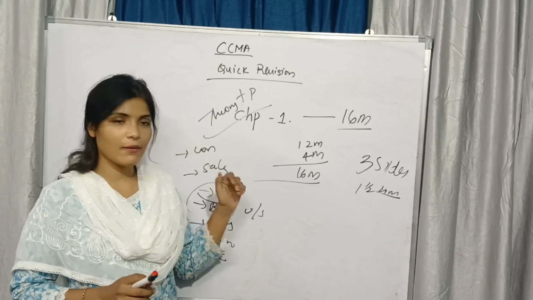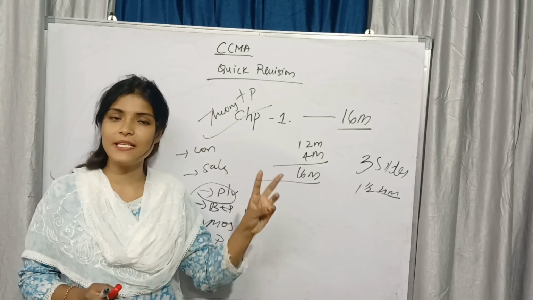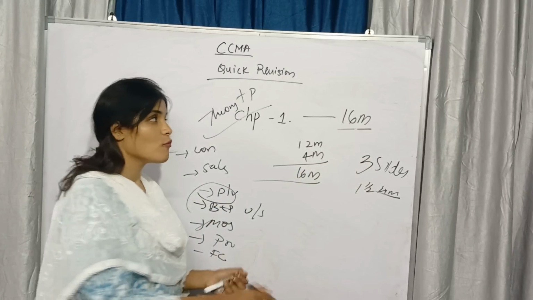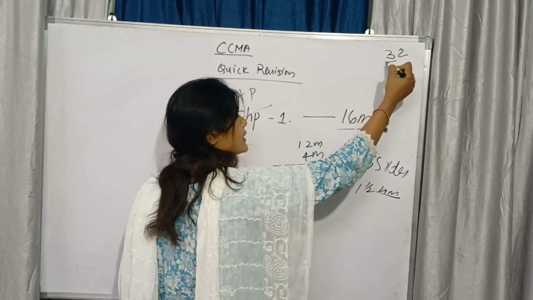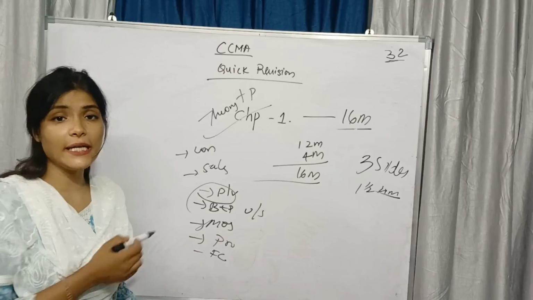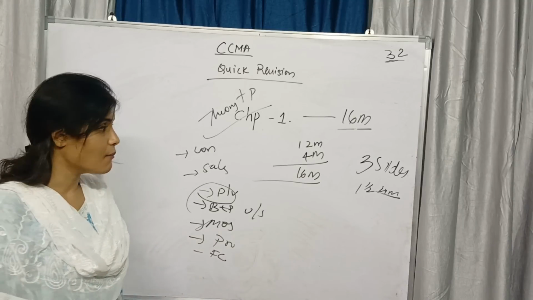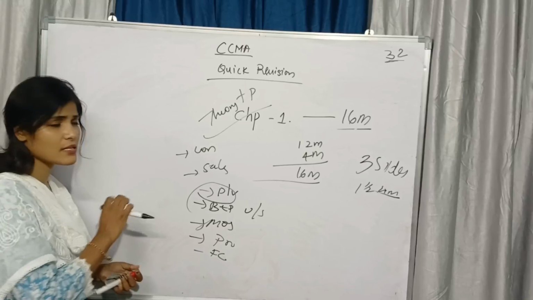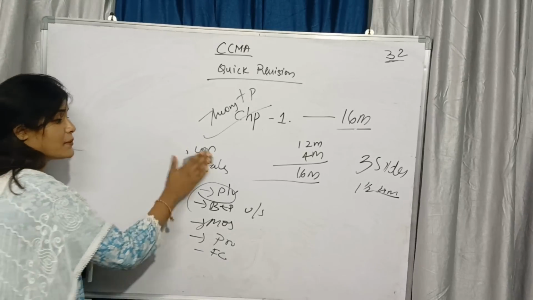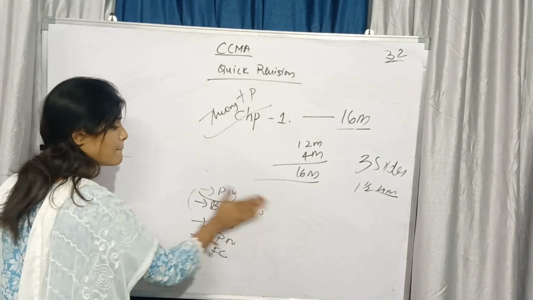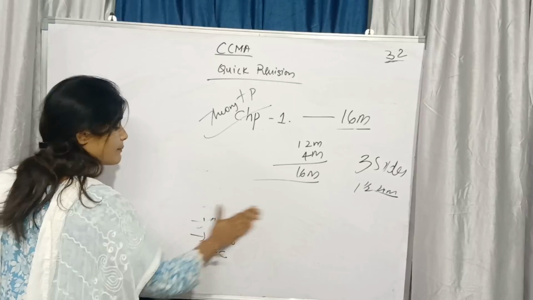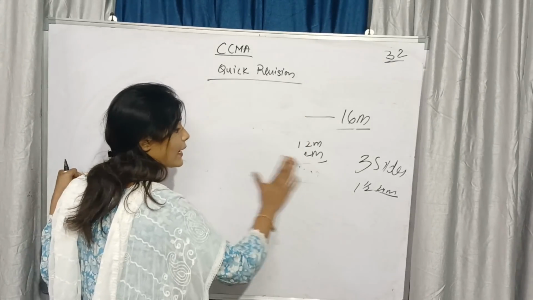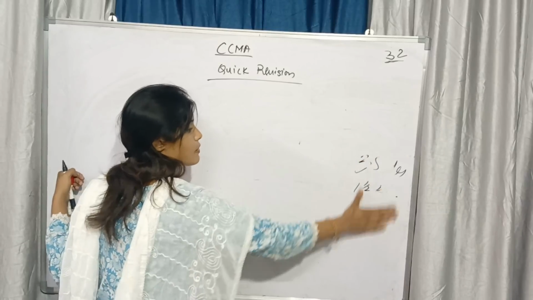From unit number 1, if you prepare these two topics, that is theory cum problematic, then definitely you can score 16 marks. What is the passing marks? 32 only. Half of the marks you are getting here only, no? More than half marks you are getting here only. So this is about chapter 1. Chapter 1 problematic cum theory, compulsory you need to prepare it. 16 marks weightage. So that's the thing, I am giving a quick revise about this chapter.